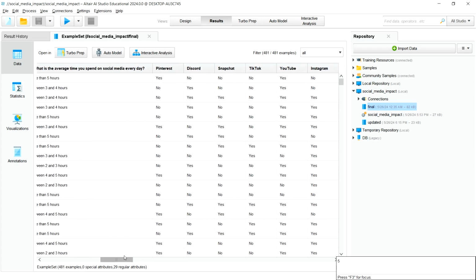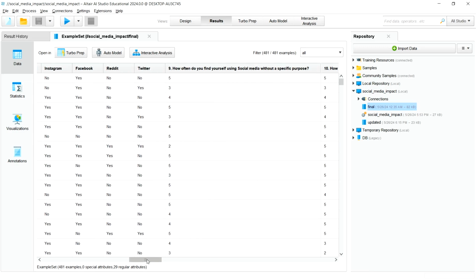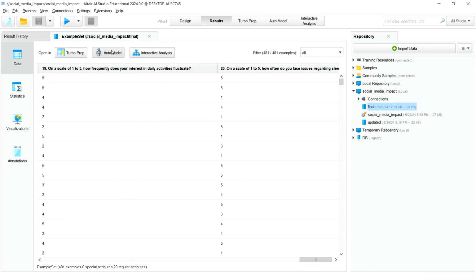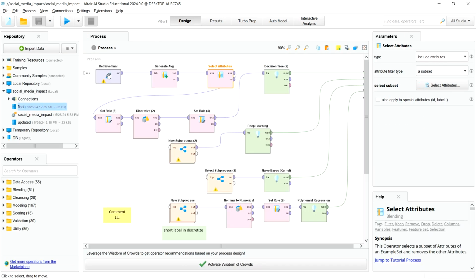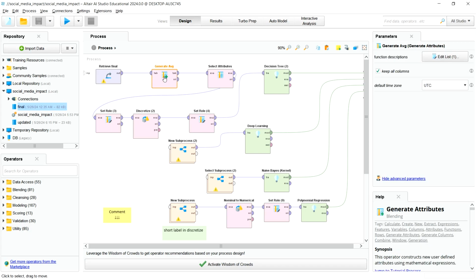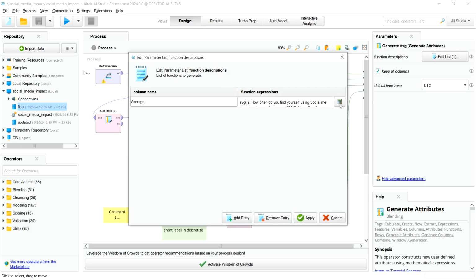All these 12 questions are collected on a scale of 1 to 5. What I have done in the design part is, on the CSV file which I just showed, I have generated an average of all the 12 questions.